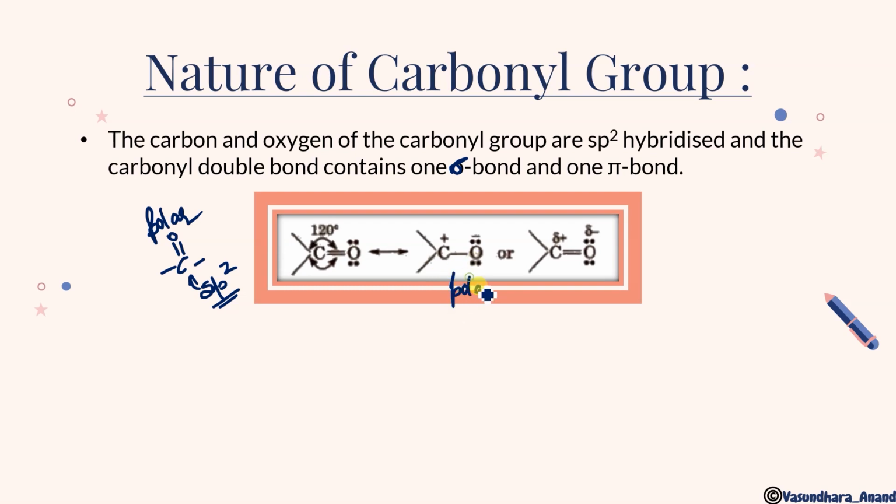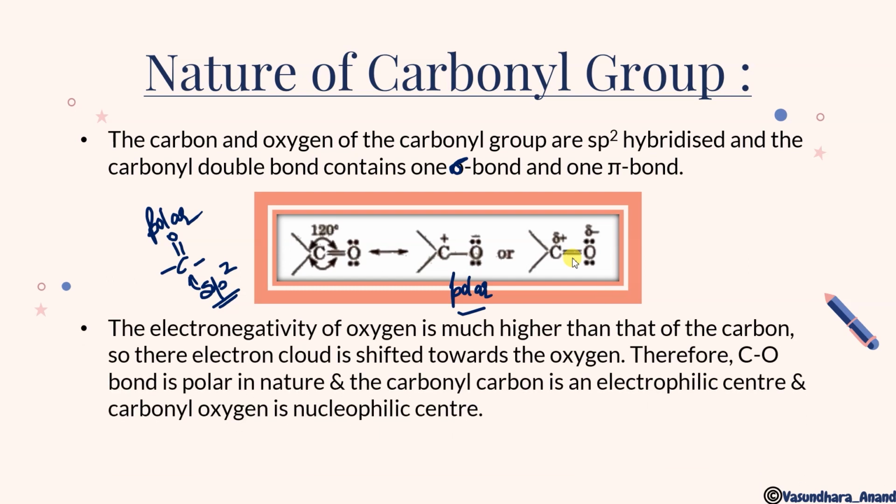Okay, and that can also be mentioned like this. Now the next thing: the electronegativity of oxygen is much higher than that of carbon, so the electron cloud is shifted towards the oxygen, as I have told you. Therefore the C=O bond is polar in nature, and carbon is an electrophilic center because a positive charge is developing. That means a nucleophile is going to come on this, so it is considered an electrophilic center.